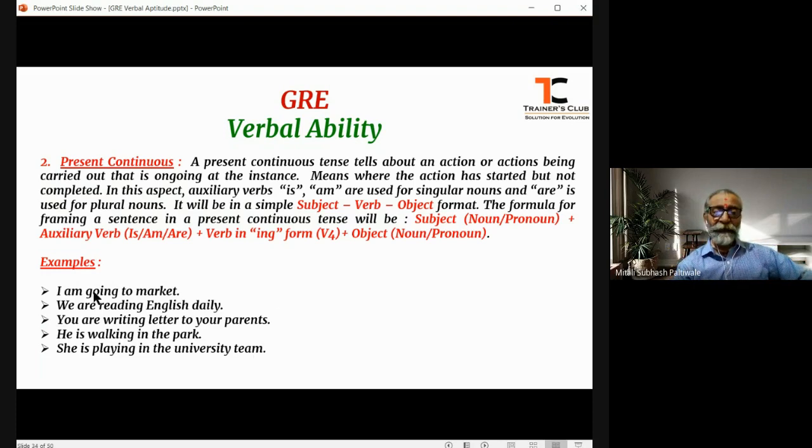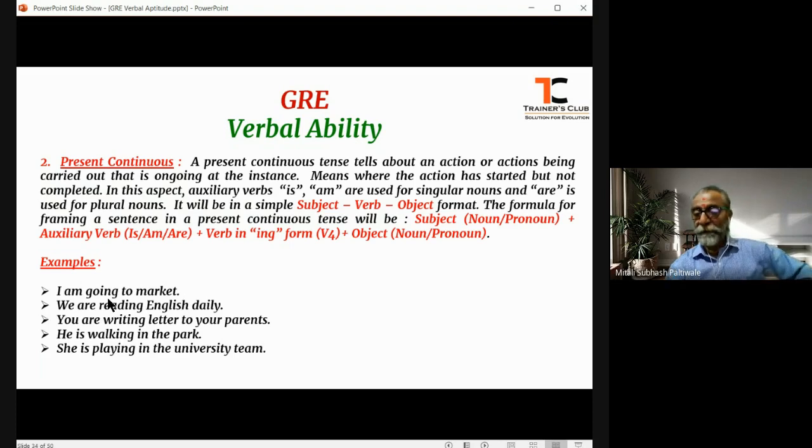In the examples, I am going to market. I is the subject again, first person singular. Am is the auxiliary verb that is being used, and the verb, that is action verb, is in the ing form, that is go has become going.